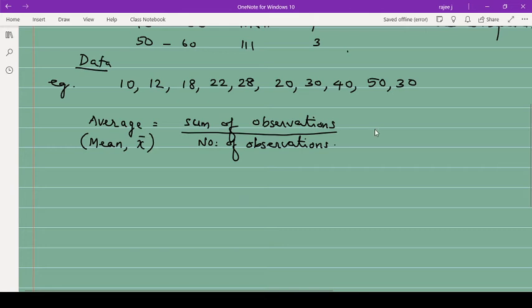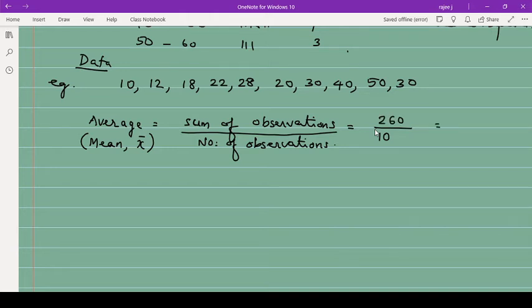Mean, x bar. So to get that, we find the sum of all this divided by the number of observations. Number of observations means we need to count this one: 1, 2, 3, 4, 5, 6, 7, 8, 9, 10. So the number of observations is 10. Then we need to add these. 5 plus 3, 8, 8 plus 4, 120, 150, 170, 180, 180 plus 30, 210, 210 and 50, that is 260.